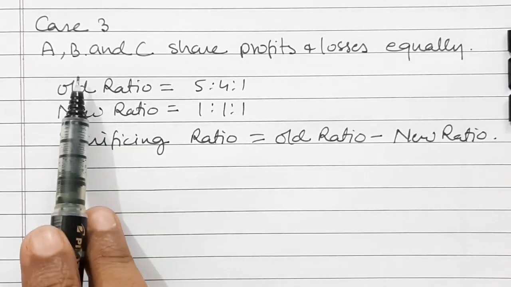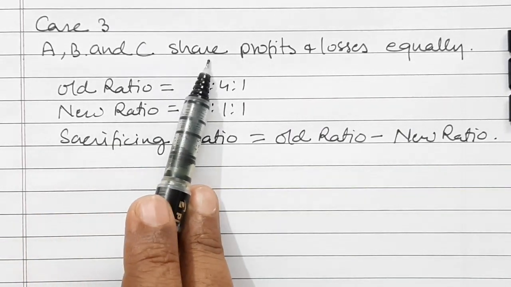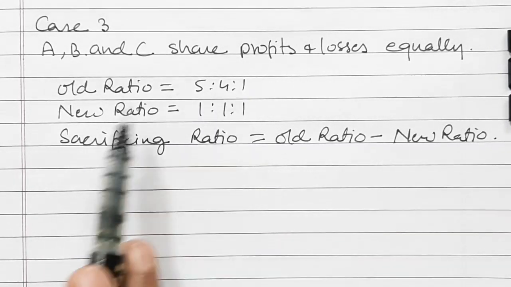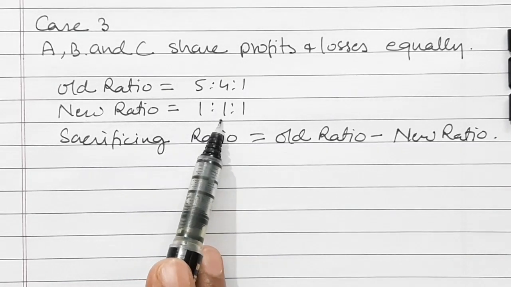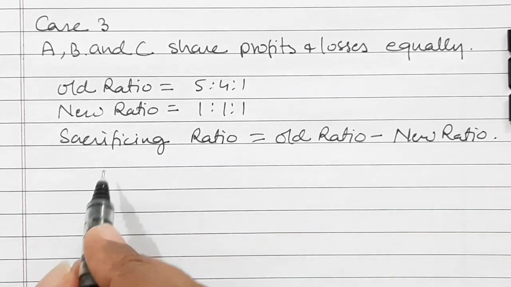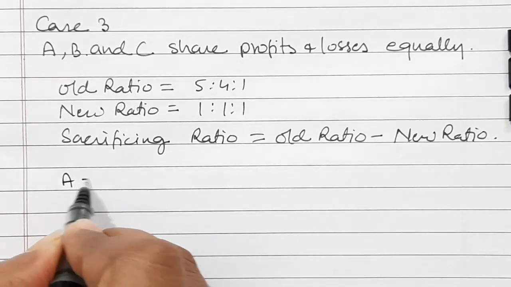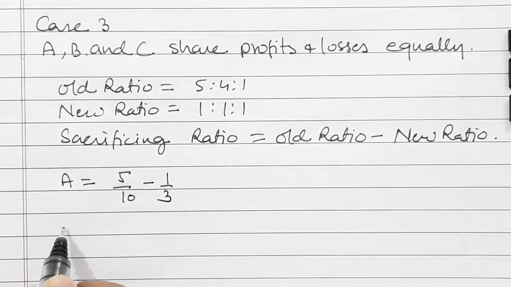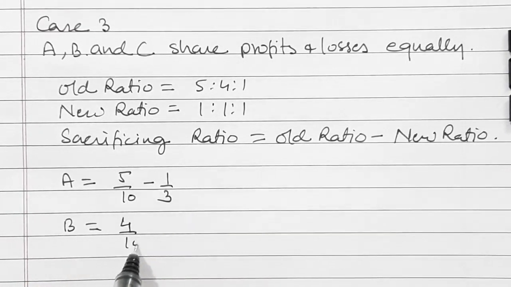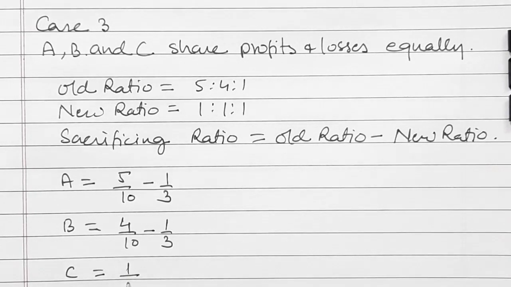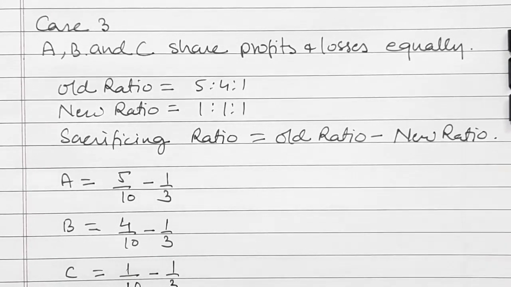Now in case 3, A, B and C will share profits and losses equally. And old ratio was 5 is to 4 is to 1 and new ratio now it has become 1 is to 1 is to 1. So let us calculate sacrificing ratio because new ratio is already given to us. So A is equal to 5 by 10 minus 1 by 3 and B is equal to 4 by 10, that is old ratio, minus 1 by 3, and C is equal to 1 by 10 minus 1 by 3.